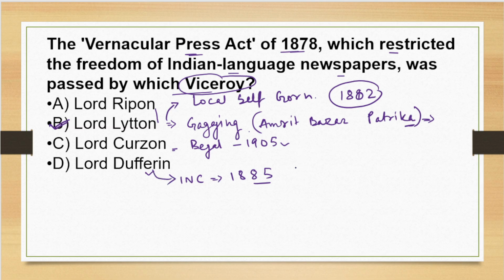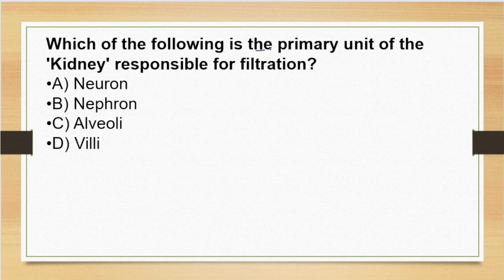Now the next question. Which of the following is the primary unit of the kidney responsible for filtration? So you know, the correct answer of this question, everybody knows, is nephron. Nephron is correct. Each kidney contains millions of nephrons. They filter waste products like urea and excess water from the blood to form our urine.